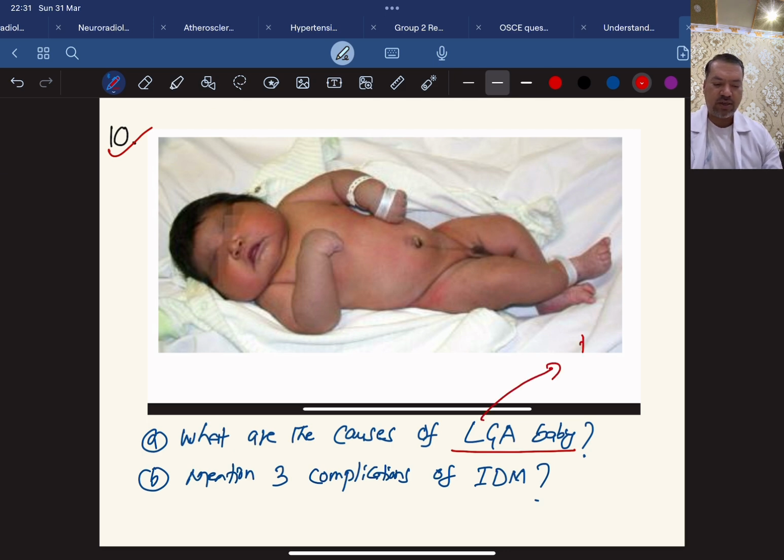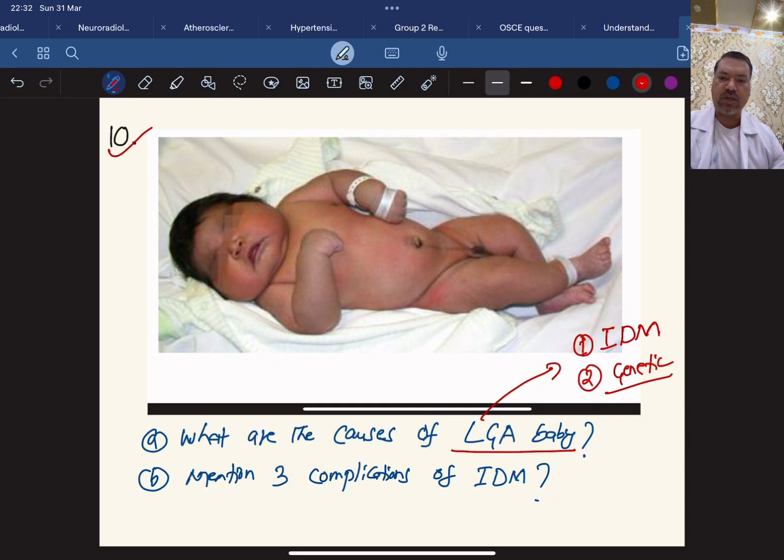Number 1 is infant of diabetic mother. Infant of diabetic mother, especially gestational diabetes, they have a big baby. Number 2, what are the other causes? Sometimes it may be a genetic cause, or some other disorders. Like, I can give you an example here. There is a clue which is provided to you later in another OSCE exam.